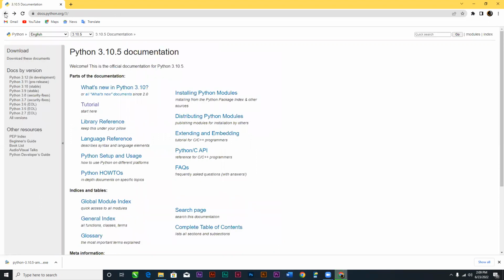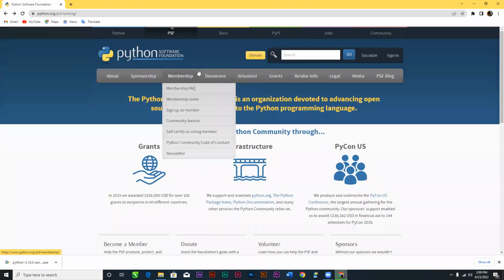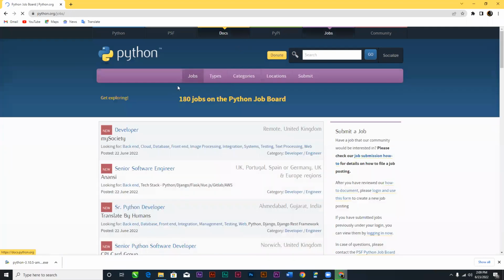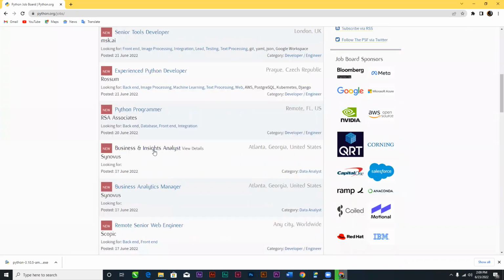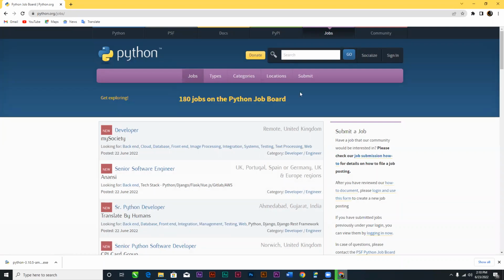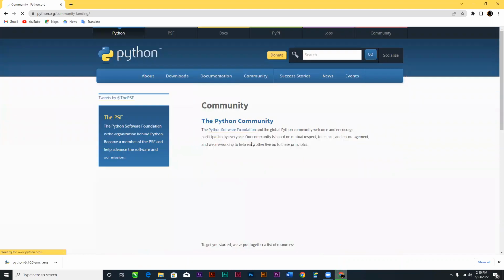So if you want the documentation, you can get it as well. And there are other jobs that are being offered. If you want a developer job, they have posted some jobs here, posted 22nd June 2022. They are looking for a back end developer with Python, or cloud computing, database, front end, image processing, all the jobs that they have here. You can just look at it and look for one. Maybe if you're lucky, you'll be able to get that job. And then we also have the Python community, that is the PSF.